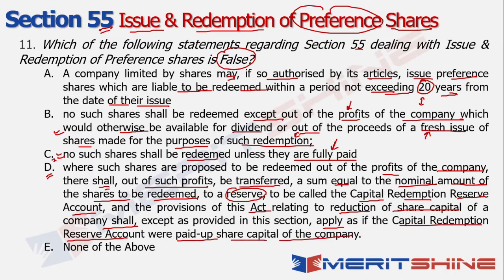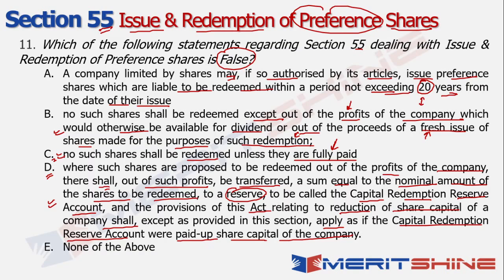So technically, if you remember the securities premium account and creating that separate account, in a similar context, you are saying that the sum equal to the nominal amount of the shares to be redeemed has to be moved to a reserve called the capital redemption reserve, right? Which again makes a lot of logical sense. And if you look at the terminology also, it appears to be highly technical. So this again appears to be a correct option.